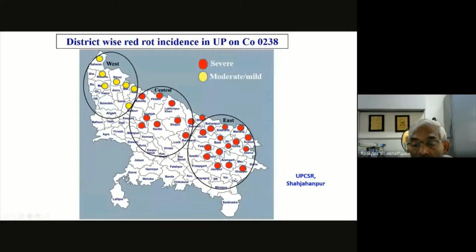So slowly this disease must have spread from eastern UP to western UP, maybe through seed movement, or the waterlogged condition would have favored the breakout, that is, varietal breakdown. This is the current scenario of red rot in UP.